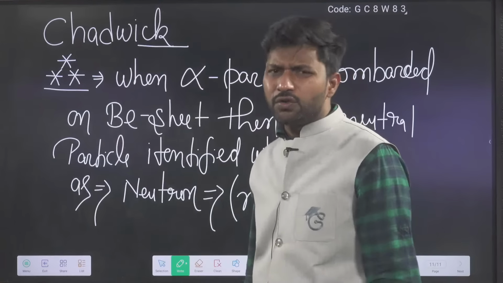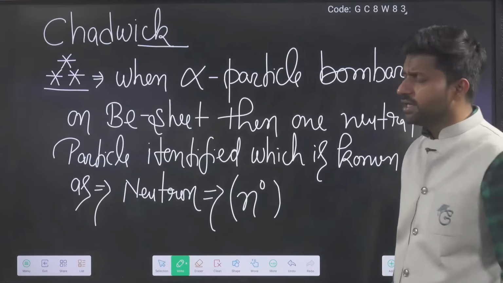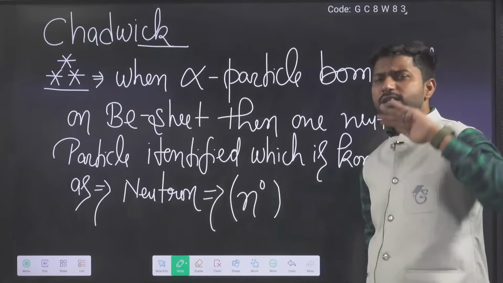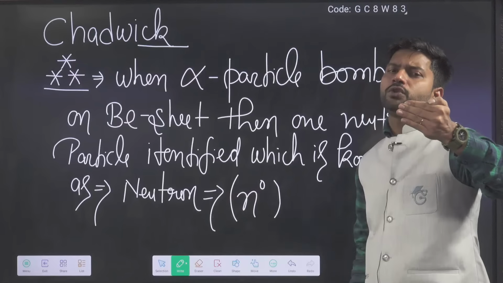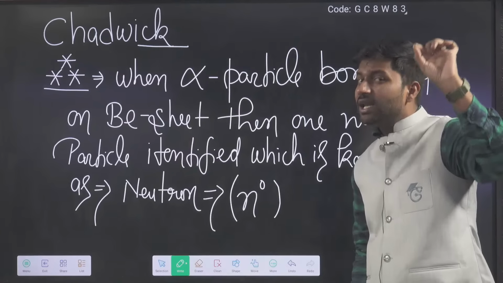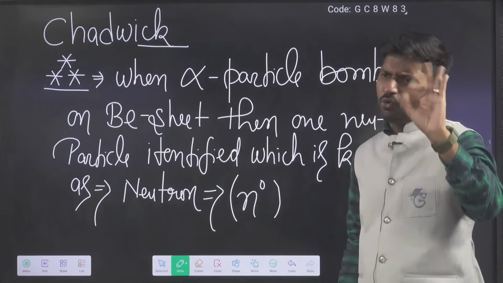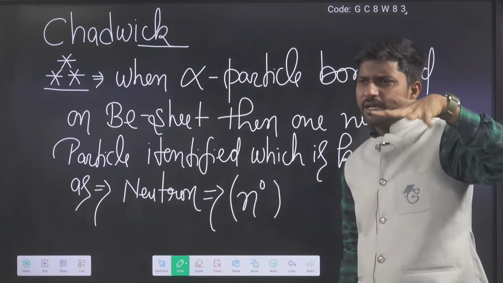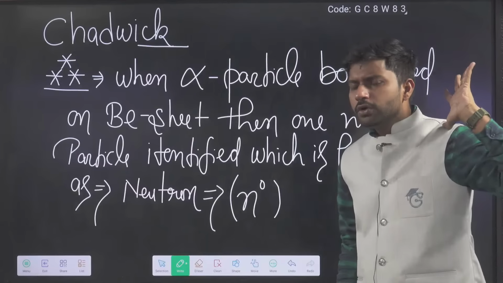Now the mass of the neutron has been calculated by scientists, and the mass of the neutron is nearly equal to the proton, but a little higher, a little more. But in general, I can say proton mass equals neutron mass.